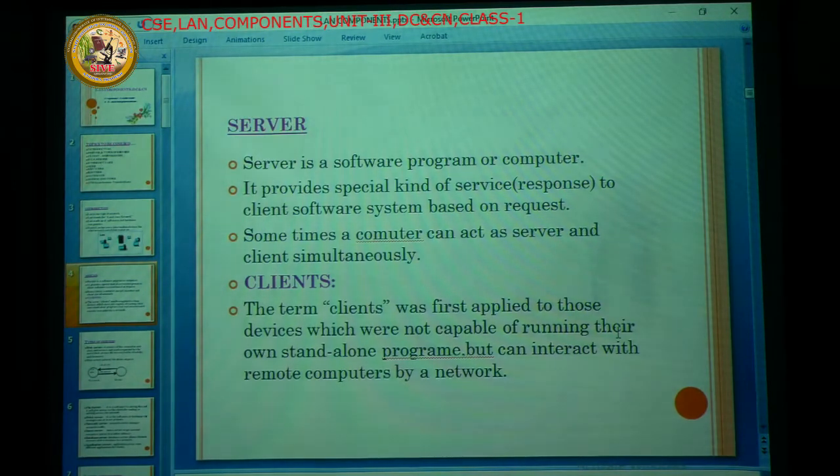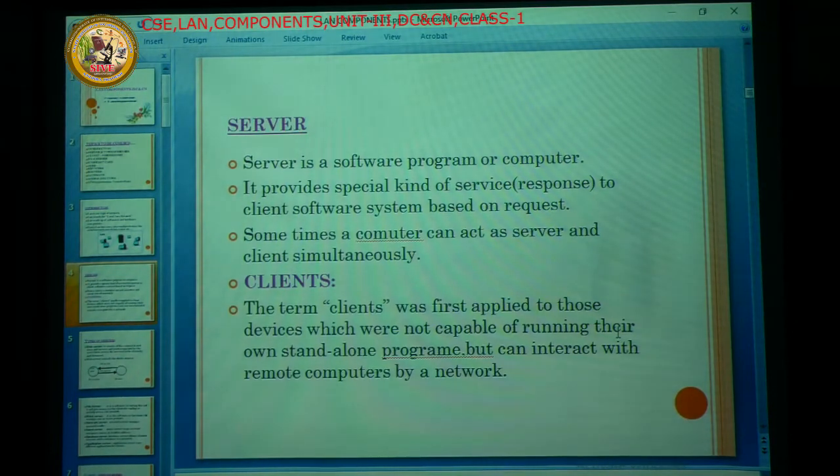For example, when doing network programming, we type the client-side program and also the server-side program, and we can run both programs in a single system. That's why a single standalone computer can act as server and client simultaneously.